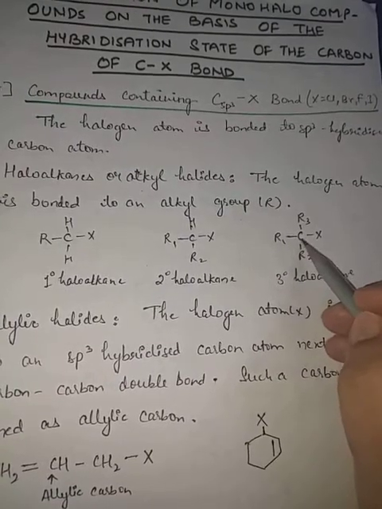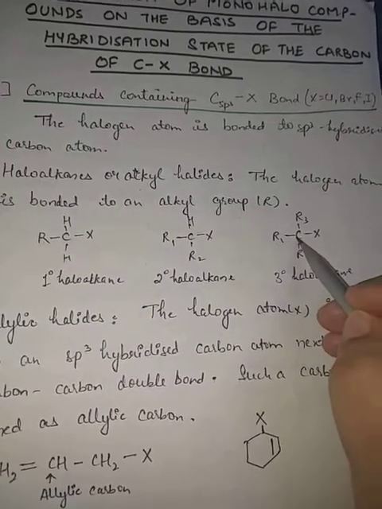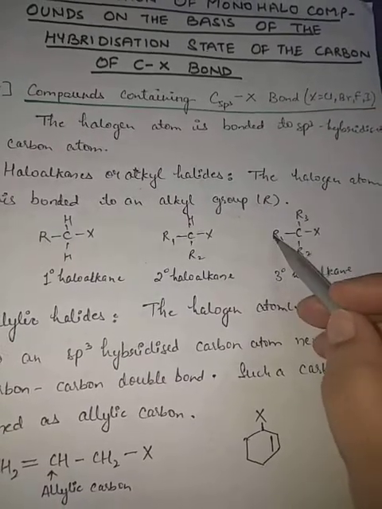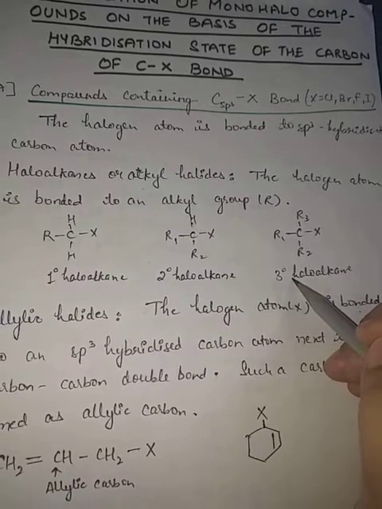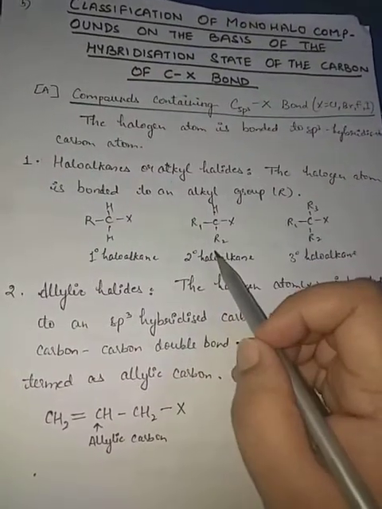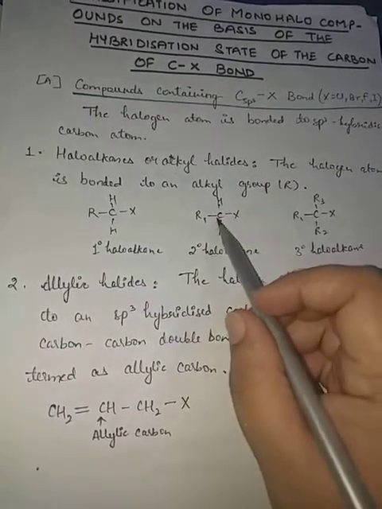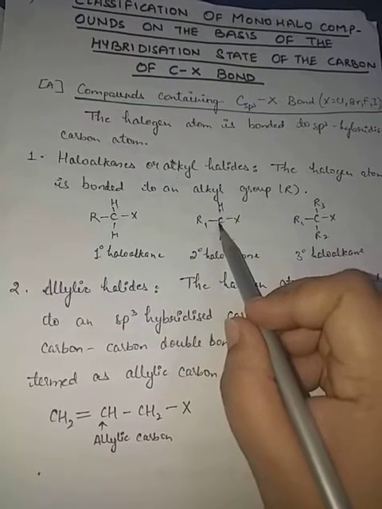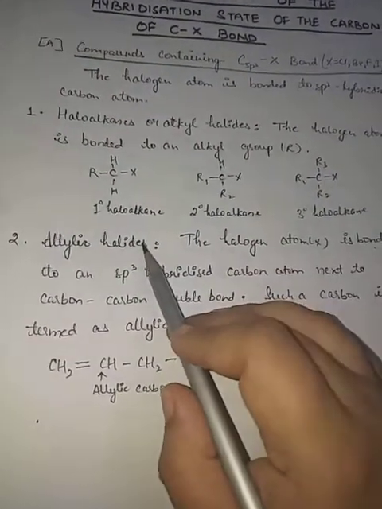The carbon atom to which halogen is attached is attached to three more carbon atoms. This is a tertiary haloalkane. So this was haloalkane, where the carbon atom to which this halogen is attached is sp3 hybridized.